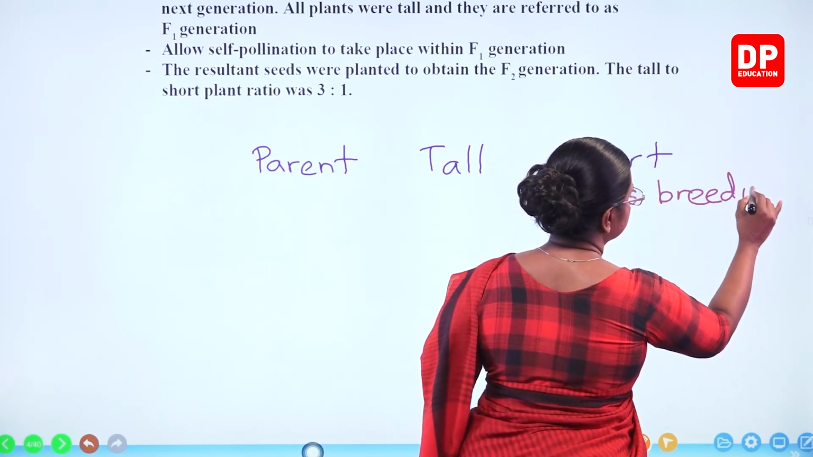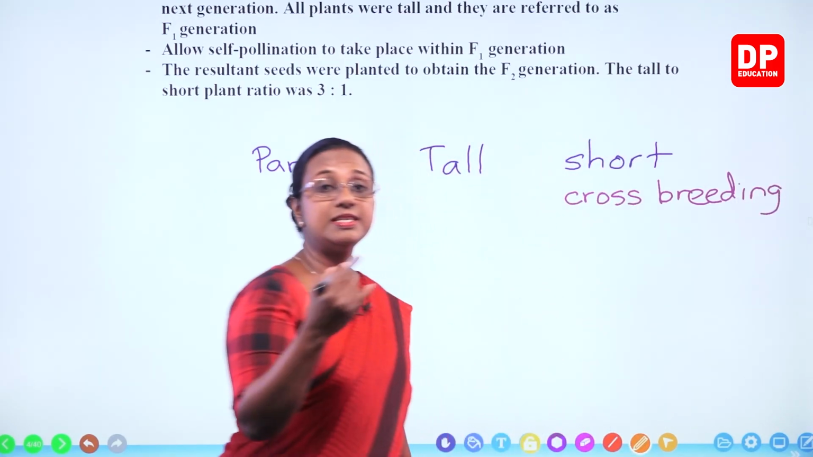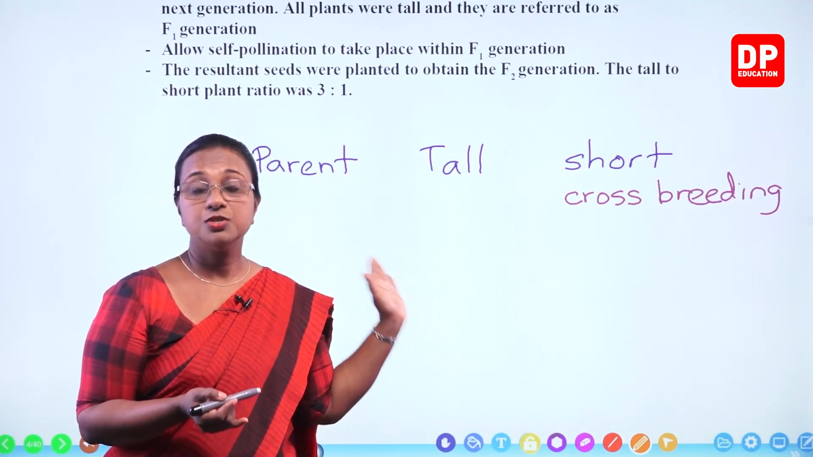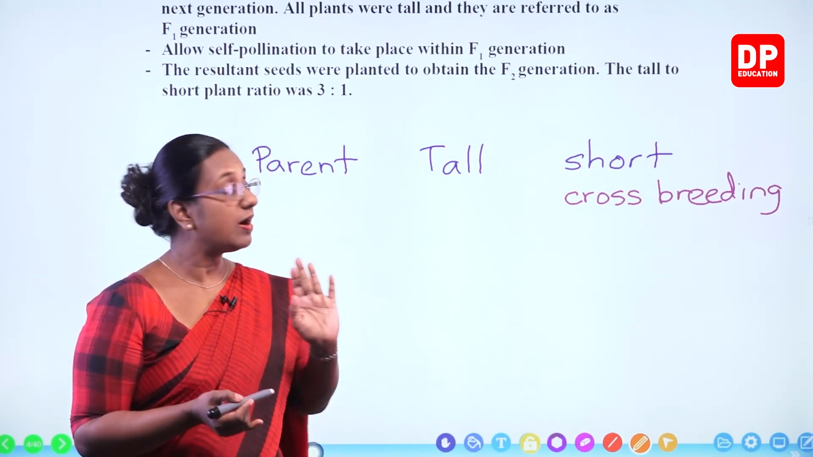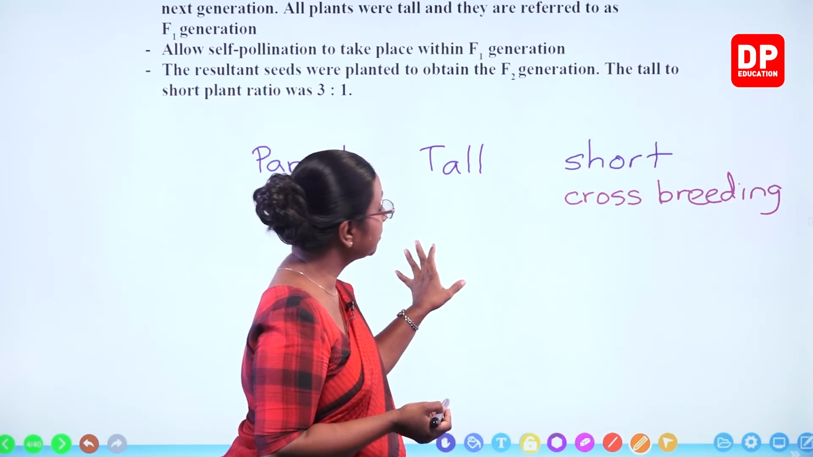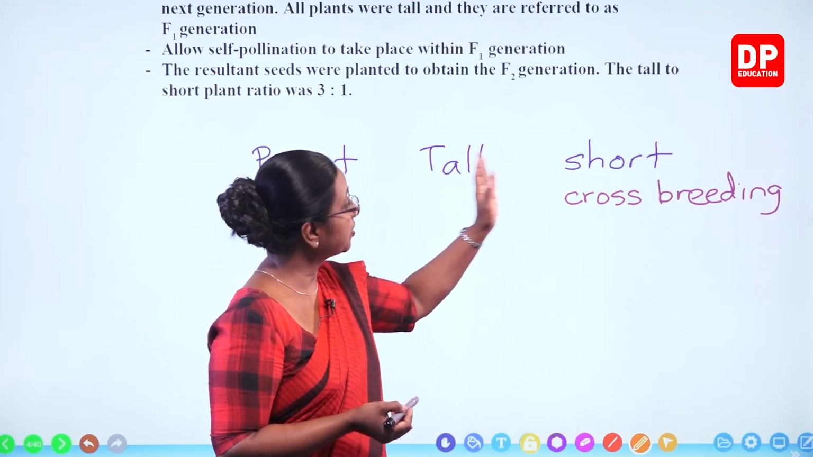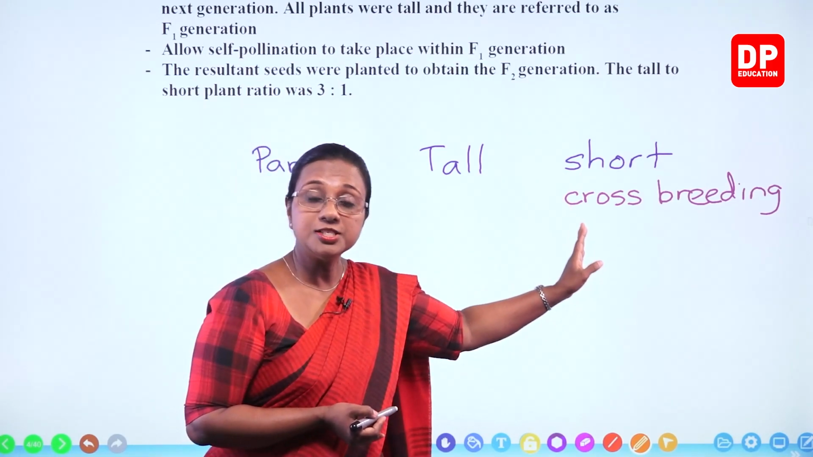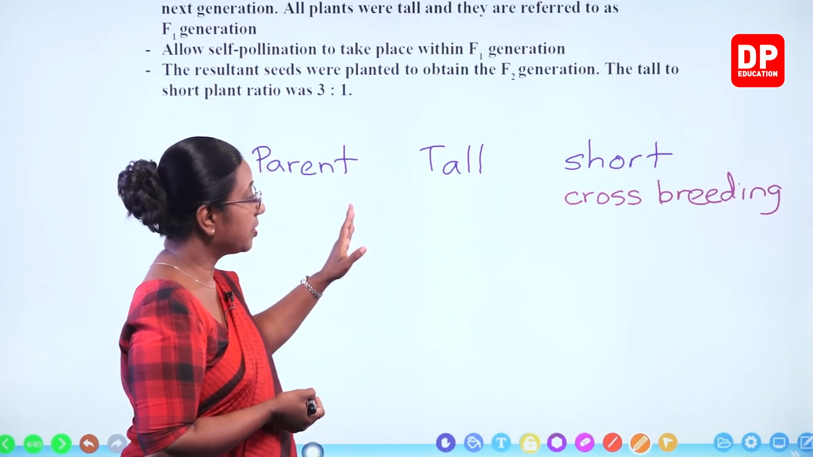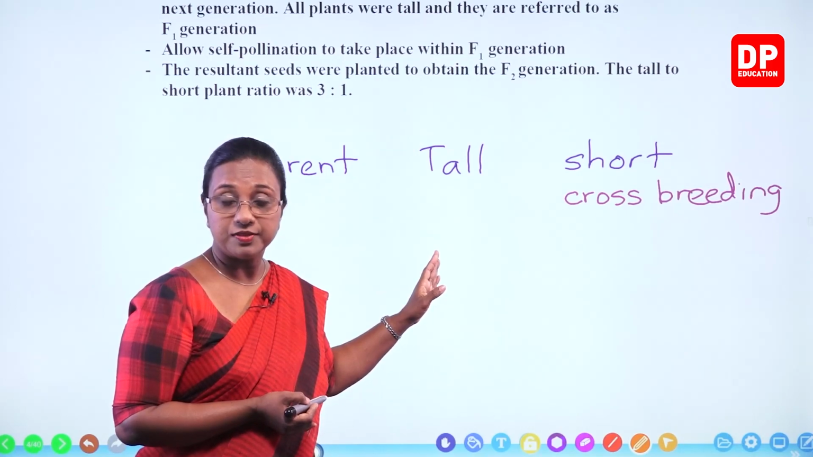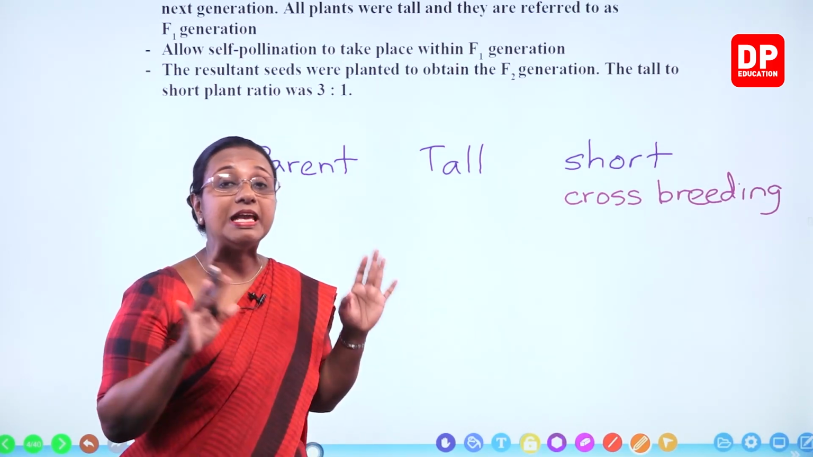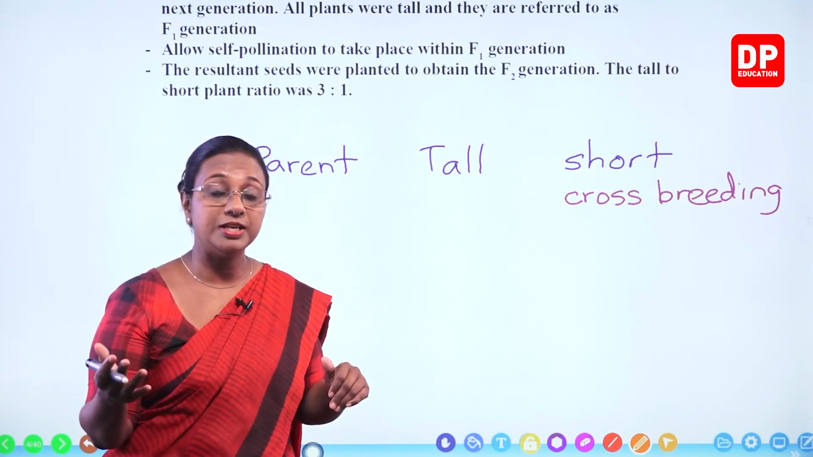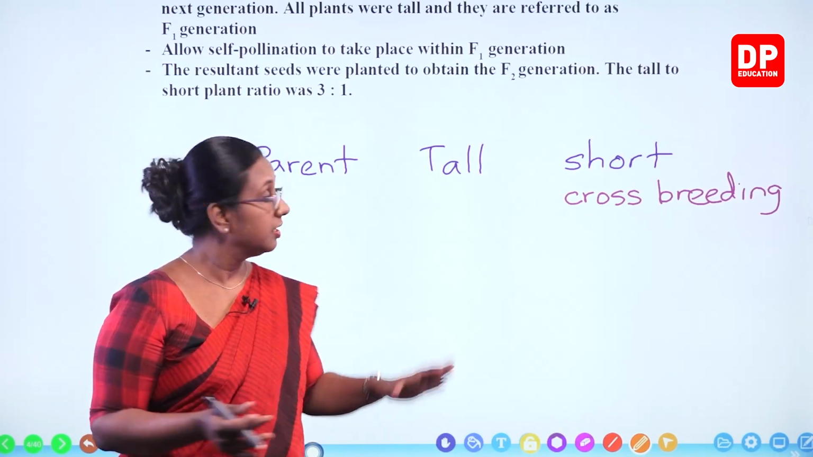Crossbreeding. Because normally it is self-pollination. But here this was crossbreeding, so cross-pollination. What he did was, pollens from the tall plants were deposited on the stigma of the short plants, whereas pollens from the short plants were deposited on the stigma of the tall plants. So complete crossbreeding by carrying out cross-pollination artificially.